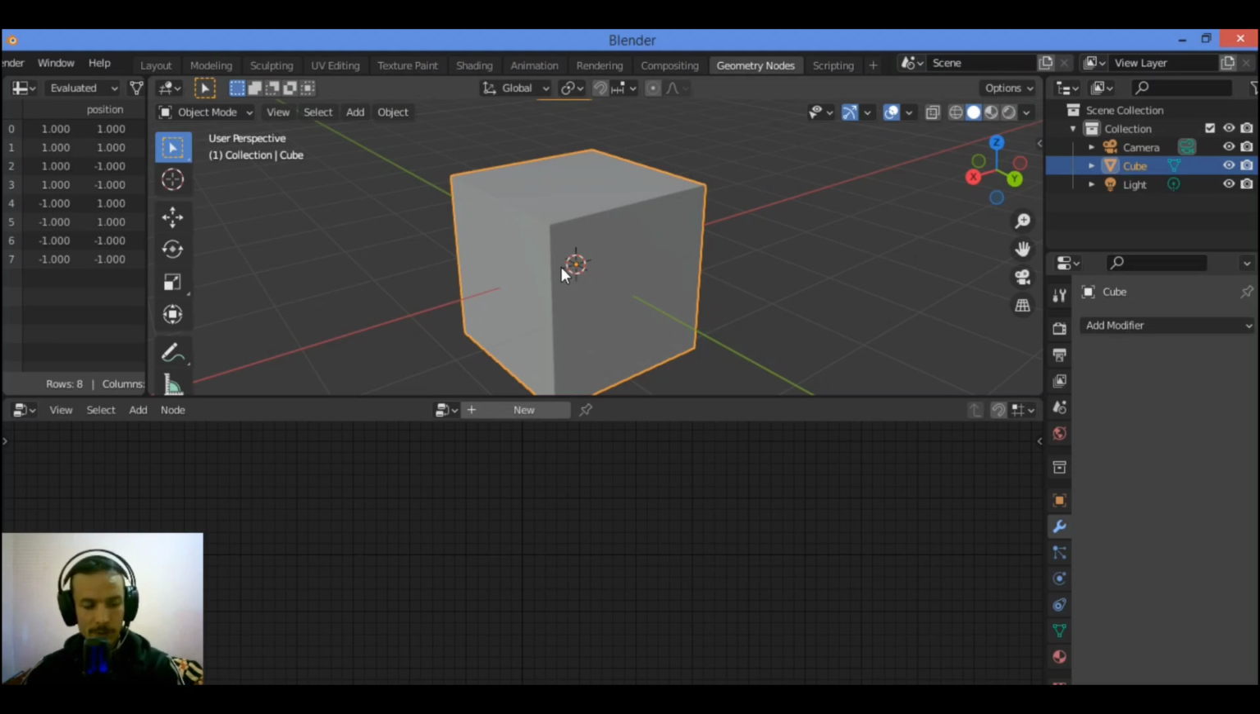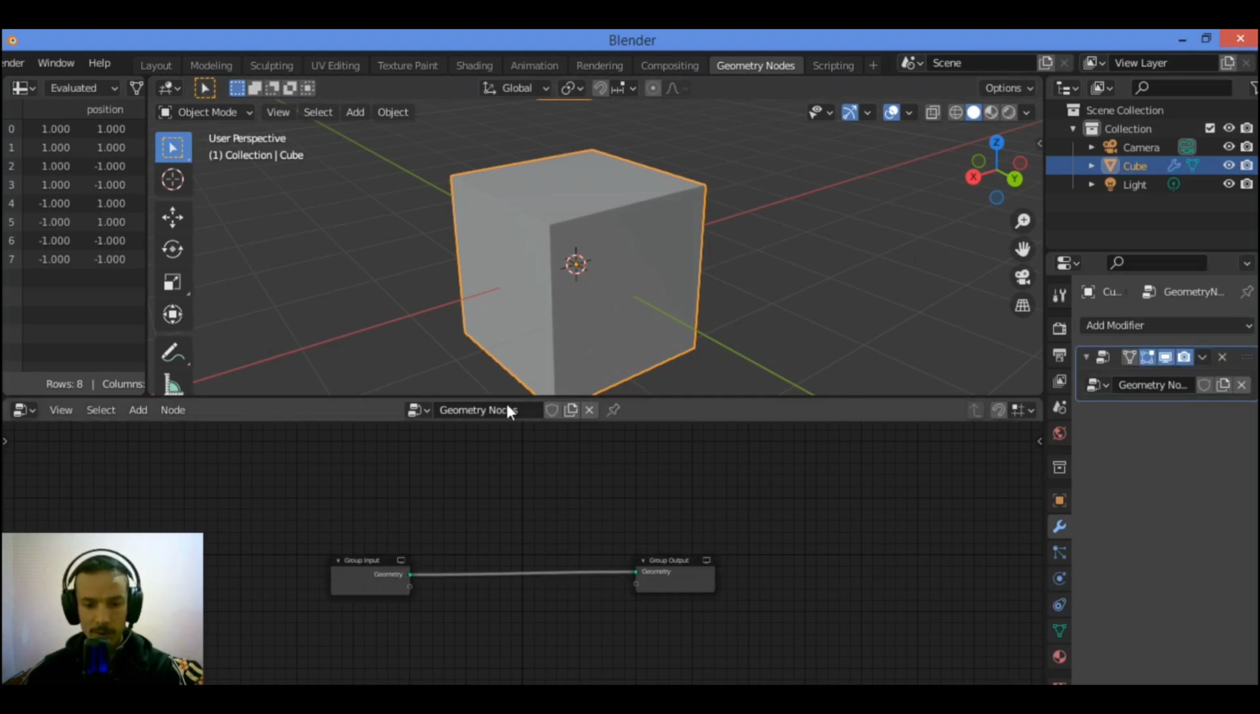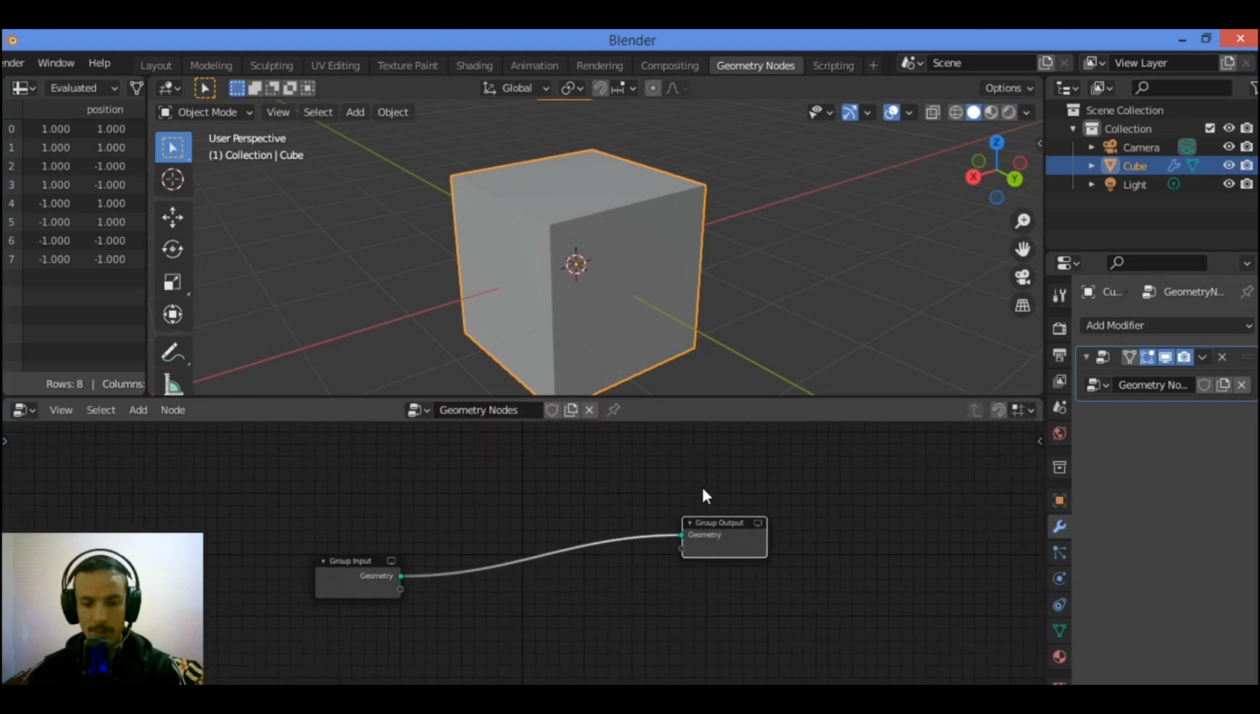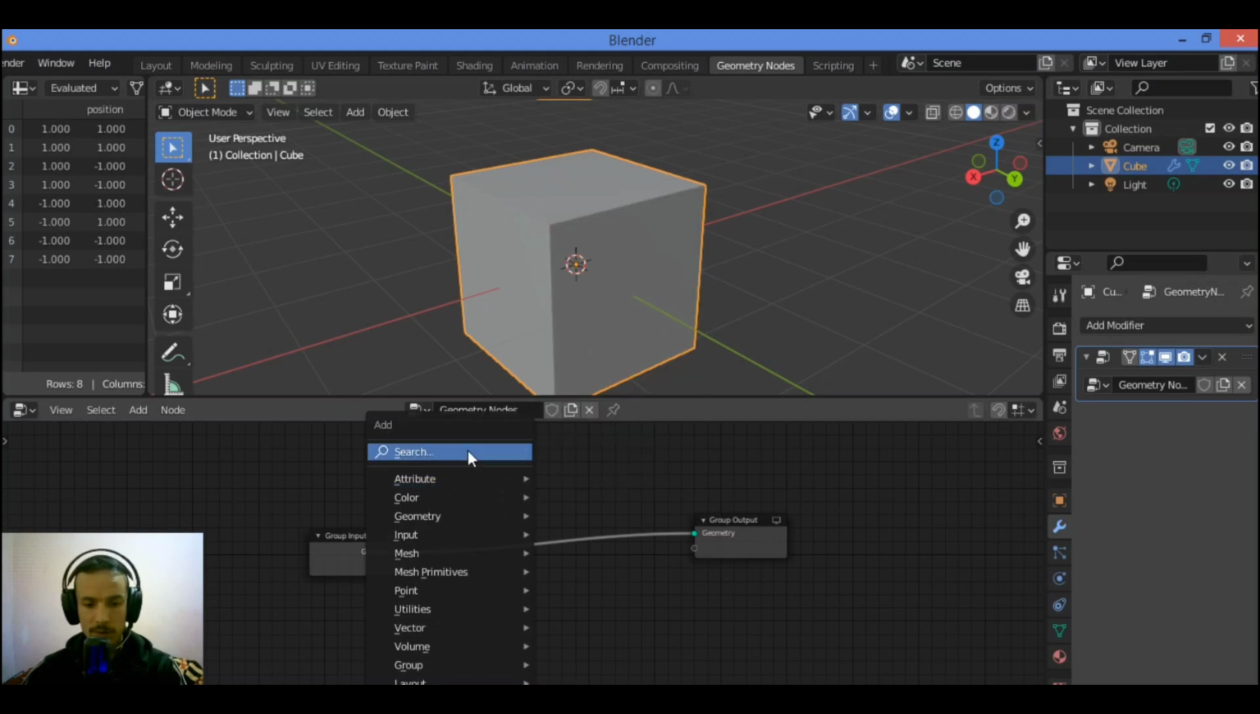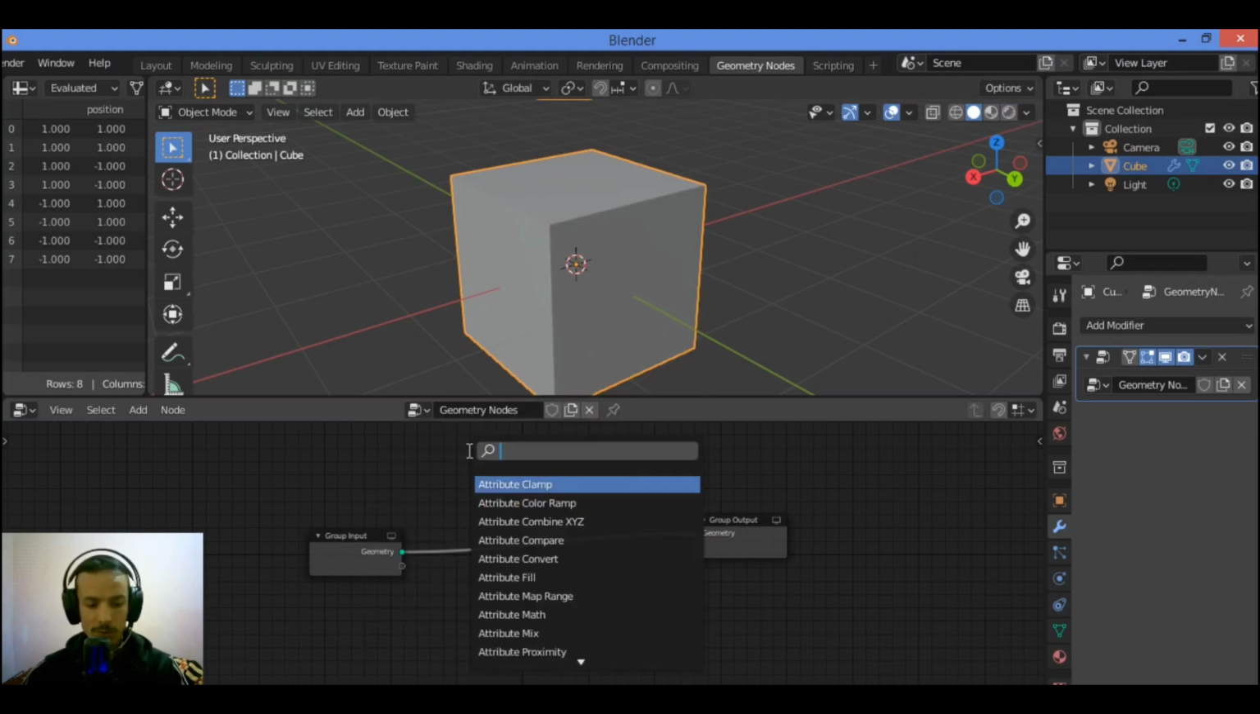So what is the purpose of the transform geometry node? The purpose is to move, rotate and scale the geometry of any object. So let's try it. Hit the new button over there. It's going to be adding the group output connected to the group input. Then Shift A, I'm going to be searching for transform geometry.